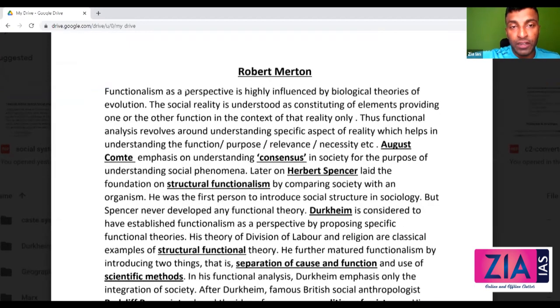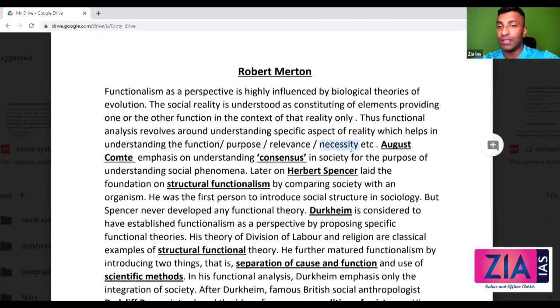All right. Okay. Functionalism as a perspective is highly influenced by biological theories of evolution. The social reality is understood as constituting elements providing one or the other function in the context of that reality only. Thus, functional analysis revolves around understanding specific aspects of reality which help in understanding the function or purpose of relevance or necessity. See, when you're talking about family, what the functionalist will do, they'll either try to identify the function or the purpose of family or the relevance of family or the necessity of family, right?